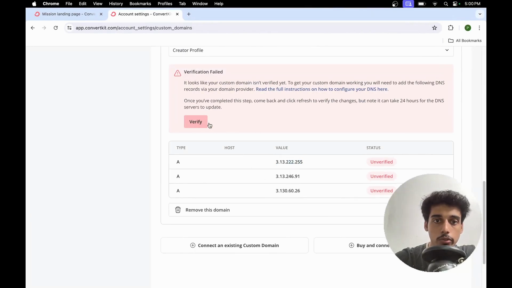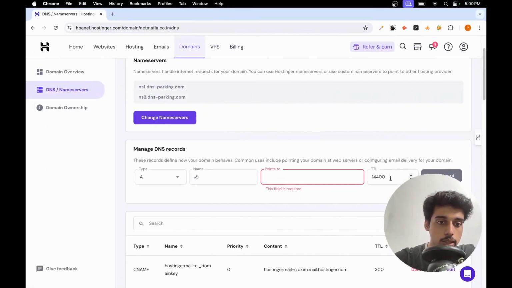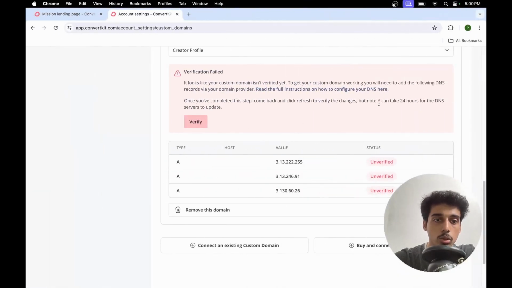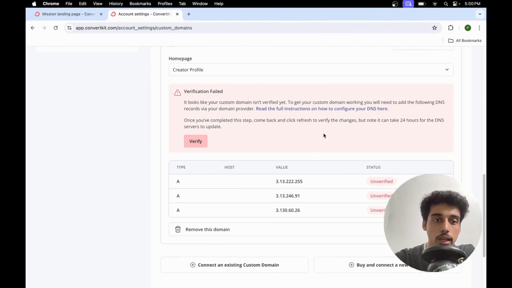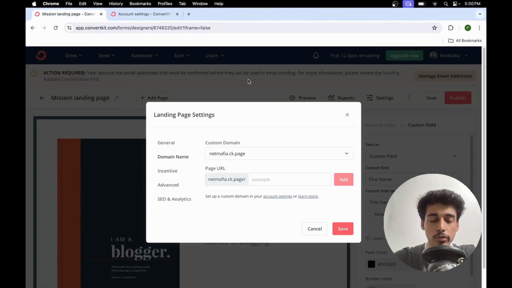Once I click on verify, अब इसको time लग सकता है depending on the TTL time जो seconds है, like 14,400 seconds, तो it might take some time to do that. So 24 hours के बाद I can just click on verify and it will verify my domain. Fine. So ये तो बात हो गई to just verify domain if you already have one. If not, you can just make use of any of the ConvertKit's own domain extension.